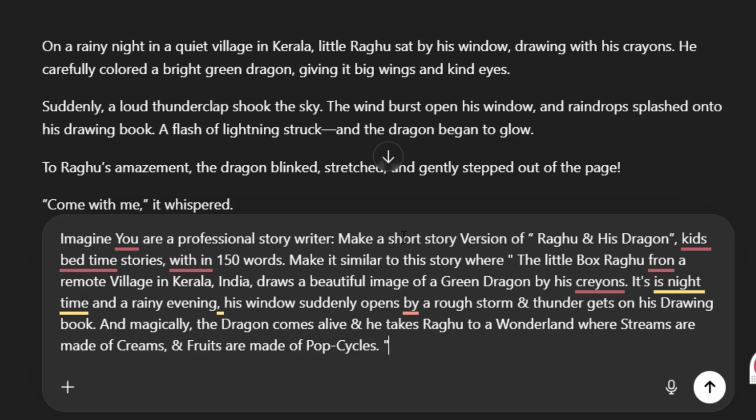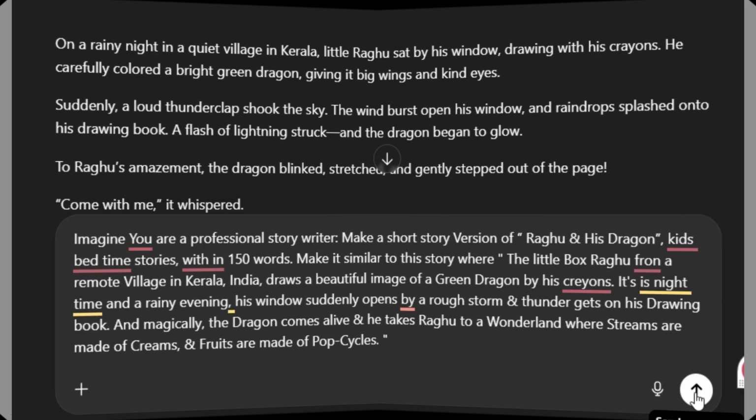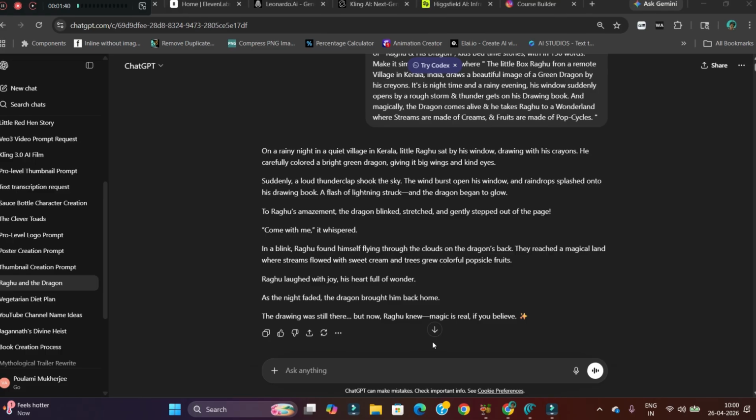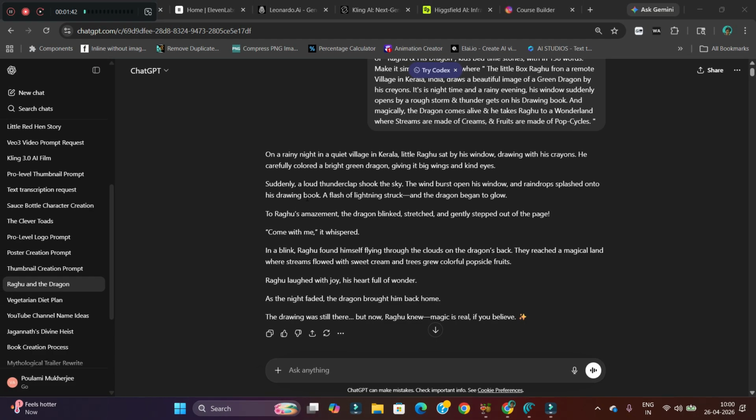So for the time being, I am showing you what exactly I have written in the prompt. Make a short story version of Raghu and his dragon, a kids' bedtime story, within how many words? I want it to be 150 words. You can make it longer, okay? Make it similar to this story, where I have given a detailed description of the story outline to ChatGPT, and then hit generate. So as you can see, ChatGPT has given these amazing storylines for me.